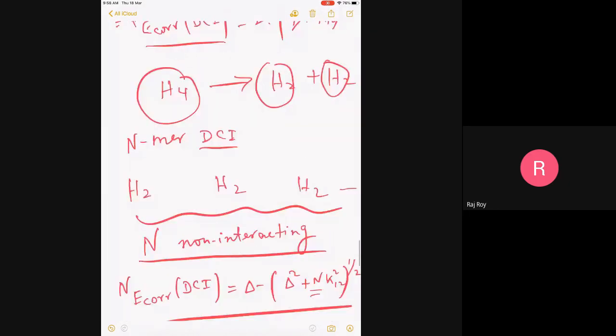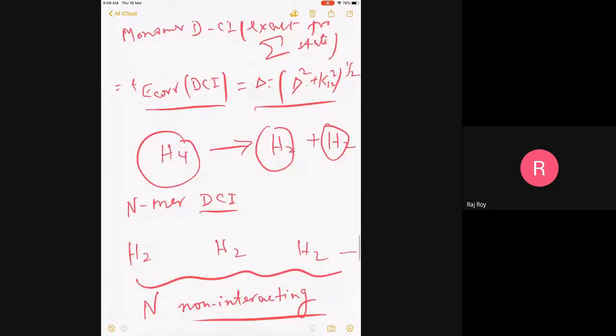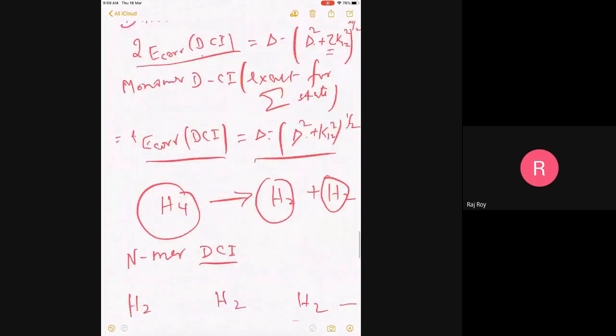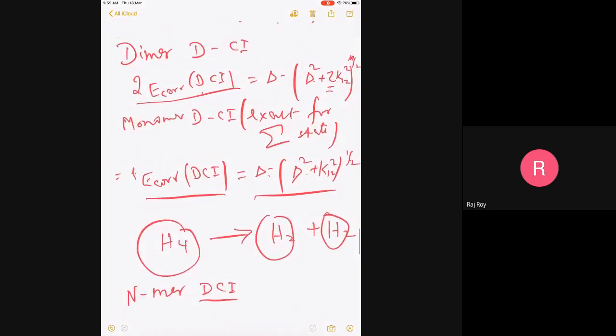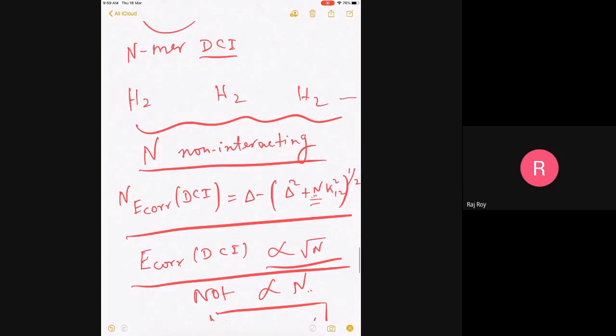So this is my monomer result. Here I'm not discussing whether it is hydrogen atom plus hydrogen atom. This is an interacting monomer. What I am saying is that the NMR result, which is non-interacting, should have been the sum of these monomer results, but it does not become the sum. It becomes the N comes here. Is it clear? Okay. But this is something that should happen, but it is not happening. That is exactly the point.